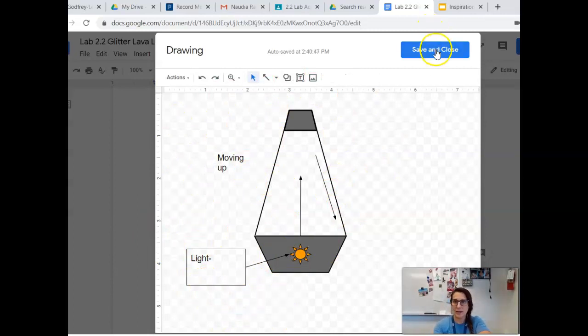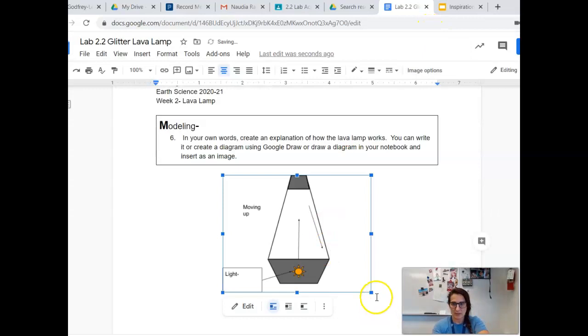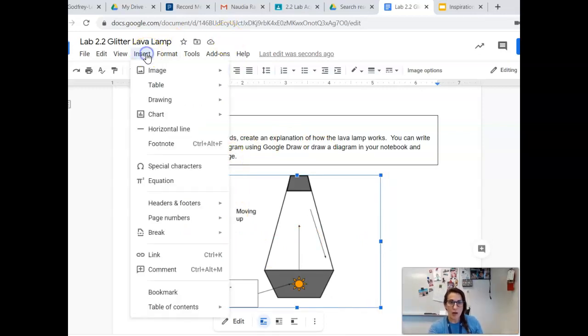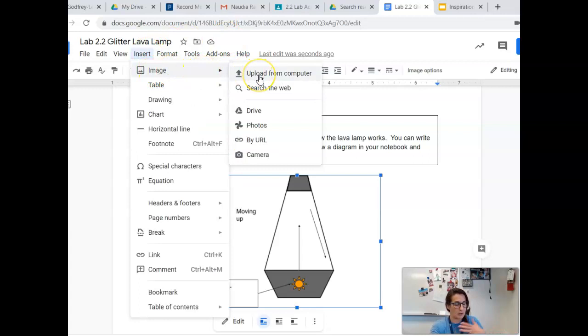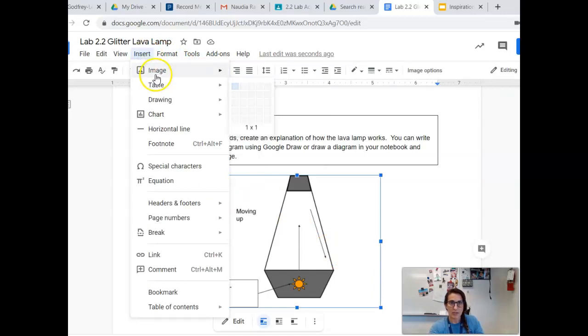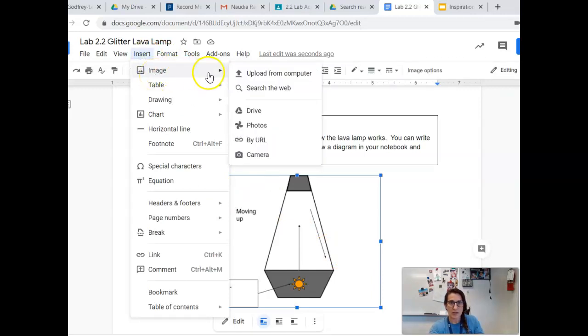When you're done, you can just save, right? And you can make it bigger if you need to fit everything in. Or what you can do is a picture. If you want to draw a picture, I like drawing in notebooks much better. And then you can click on this image, and then you can insert your picture here. You can insert image here.